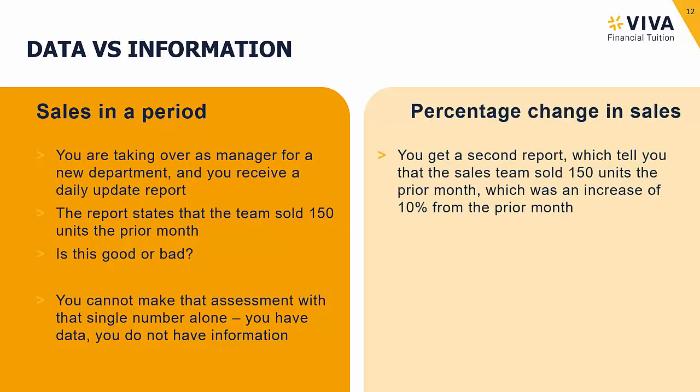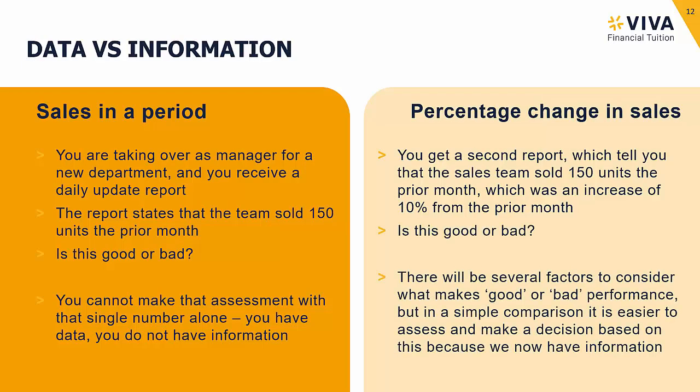However, as we've then said, what we could do is make a comparison and work out, for example, that maybe there's a percentage increase or decrease in the daily sales. And if we work out that compared to the prior month there's a 10% increase, we can say, right, okay, as far as relative performance is concerned, purely based on that information we have, that 10%, we could maybe say this is good or bad performance.